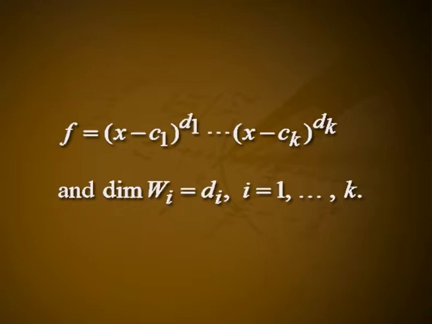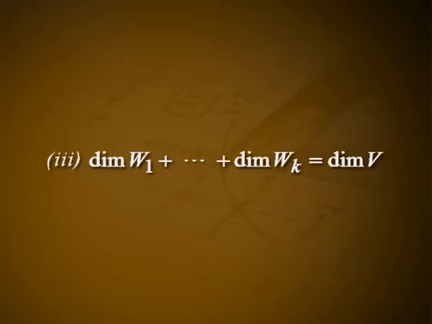Theorem 5. Let T be a linear operator on a finite dimensional space V. Let c 1 etc. c k be the distinct characteristic values of T and let W i be the null space of T minus c i. The following are equivalent. 1. T is diagonalizable. 2. The characteristic polynomial for T is f equal to x minus c 1 raised to d 1 etc. x minus c k raised to d k, and dimension of W i equal to d i, i equal to 1 etc. k.